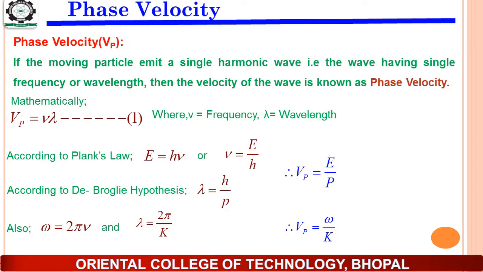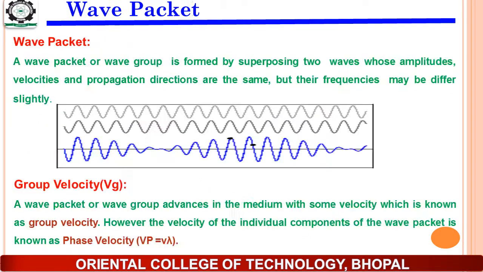So when we put the value of nu as well as lambda in equation number 1, we have the phase velocity Vp is equal to E upon p. Also we know that omega is equal to 2 pi nu and lambda is equal to 2 pi.